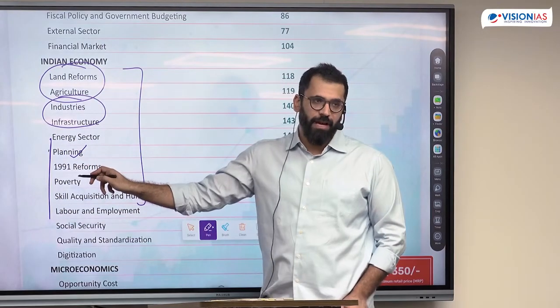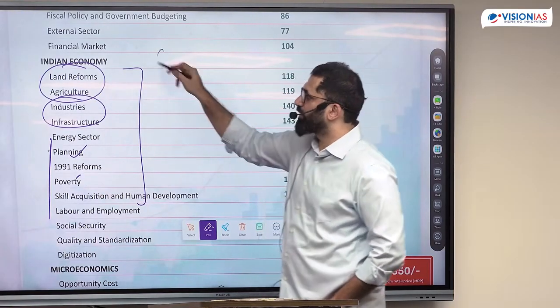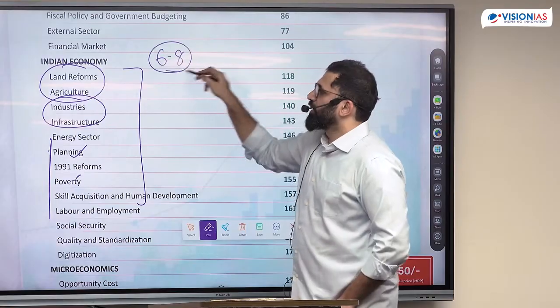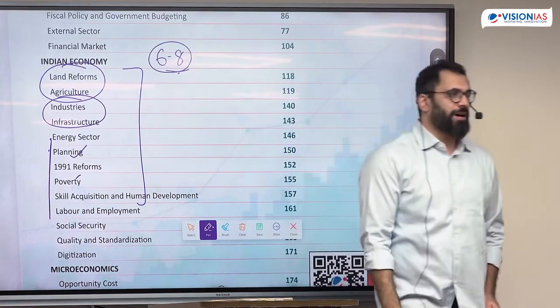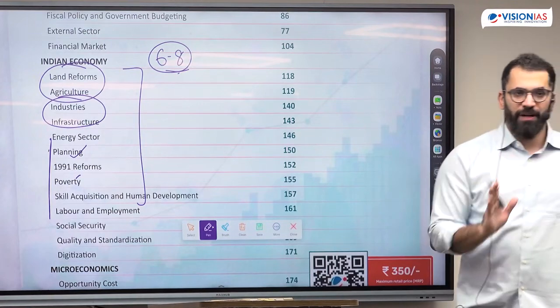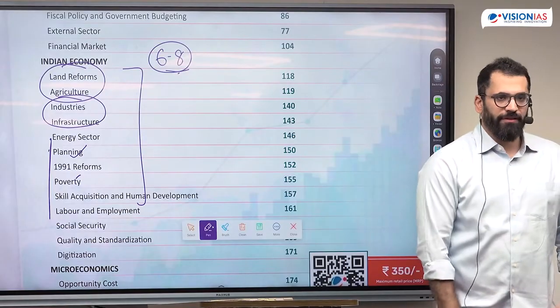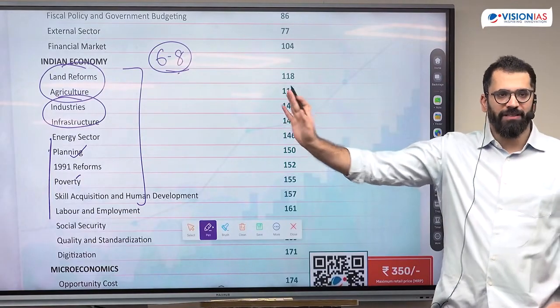You have certain 91 reforms, whatever happened in the economy. So all of these application based questions, you're going to have 6 to 8. 2015 to 20, UPSC asked number of questions from economics, upwards of 20 tha, 20-25. In the last 4 years, they have made it to 15 to 16 questions, where half of the paper is macroeconomics and half of the paper is